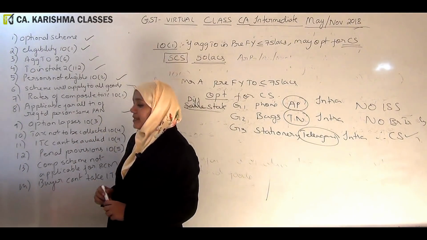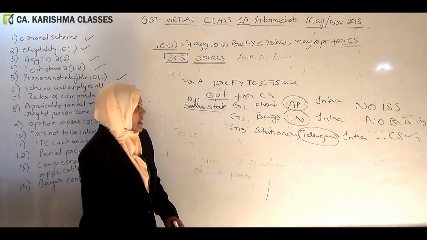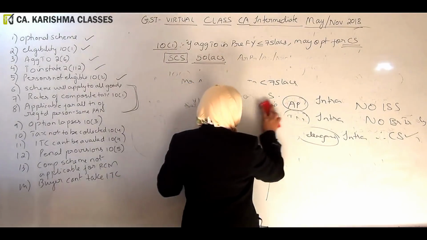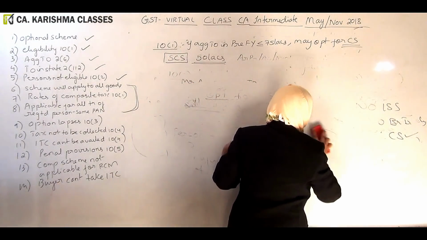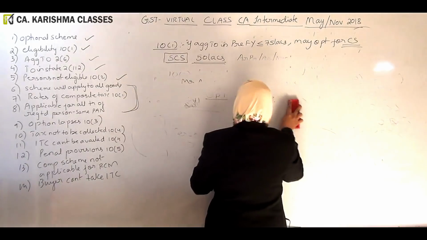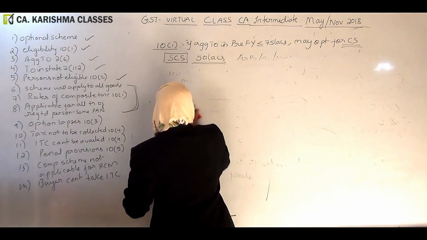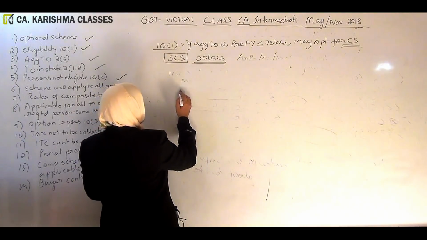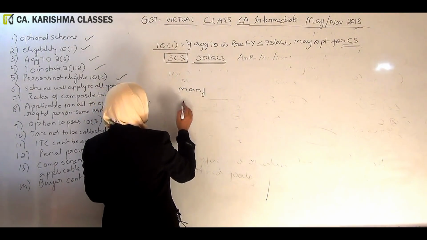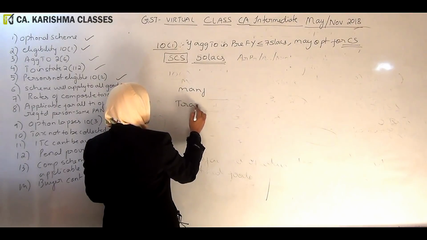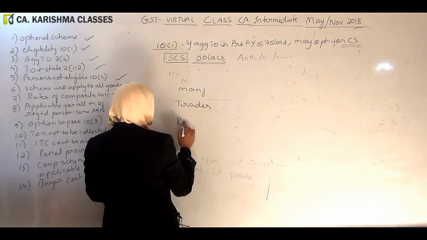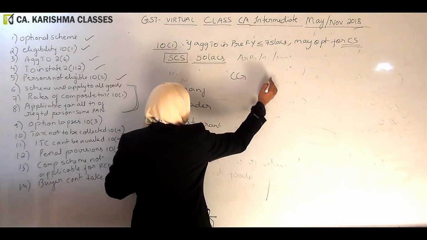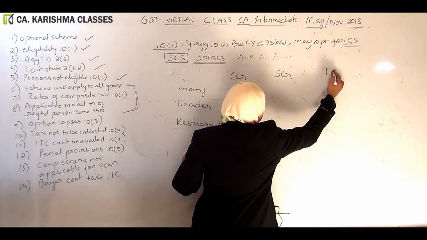Rates of composition tax. Now what are the rates of composition tax? Let us just see that once. So if you are a manufacturer, a trader, or a supplier of service having a restaurant, what is CGST, what is SGST, what is total?